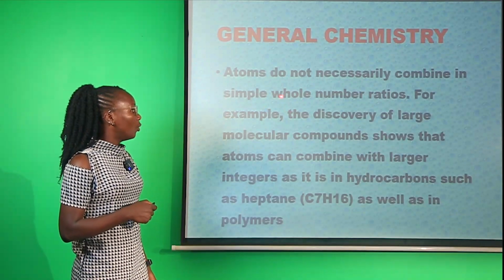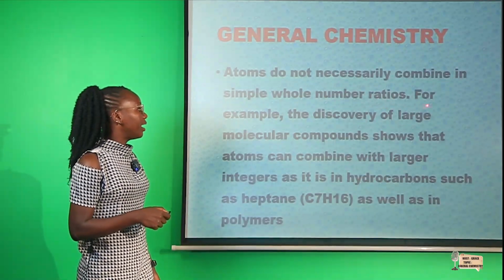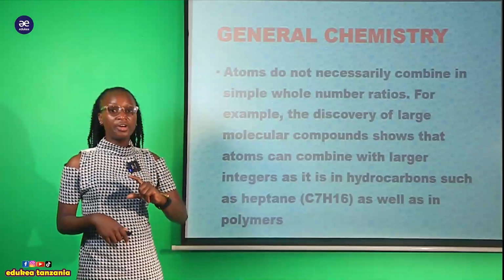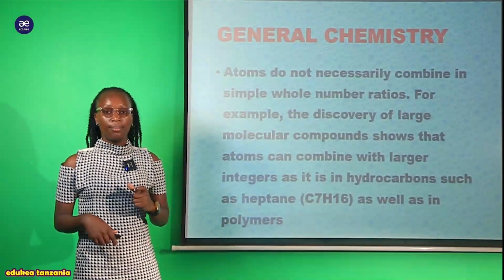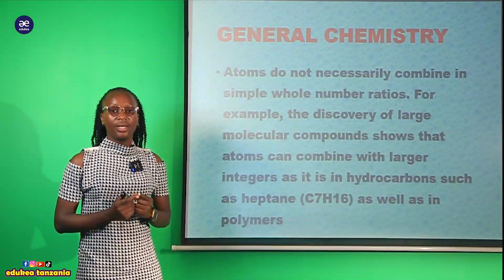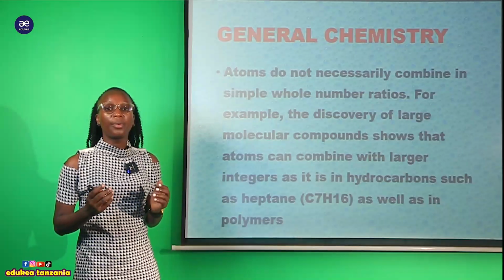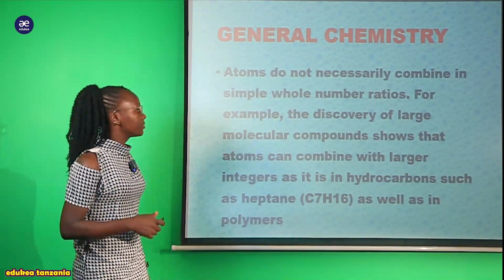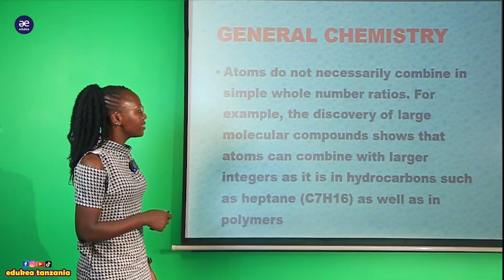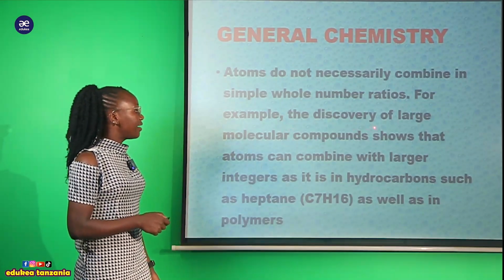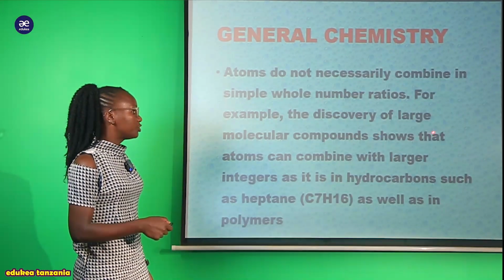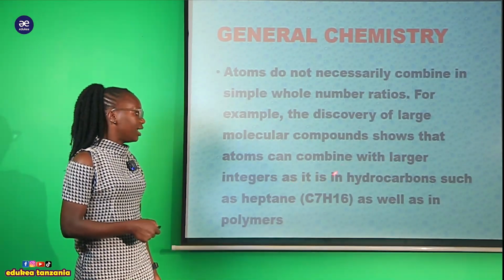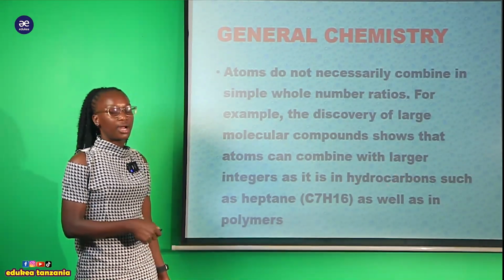Combine in the simple whole number ratio. Remember the earlier assumption of the Dalton atomic theory said that atoms combine in a simple ratio to form a compound, but it's not necessary. Why? Because of the experiments conducted. For example, the discovery of large molecular compounds showed that atoms can combine with large integers, as in hydrocarbons.